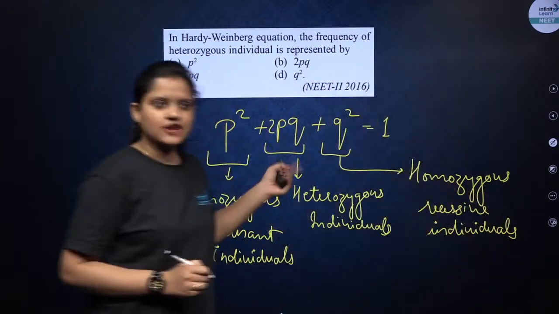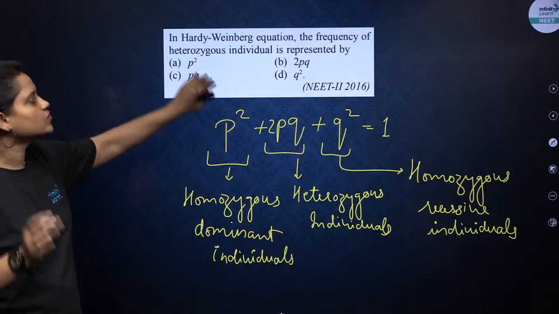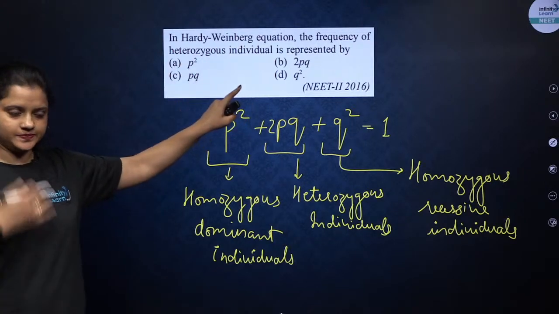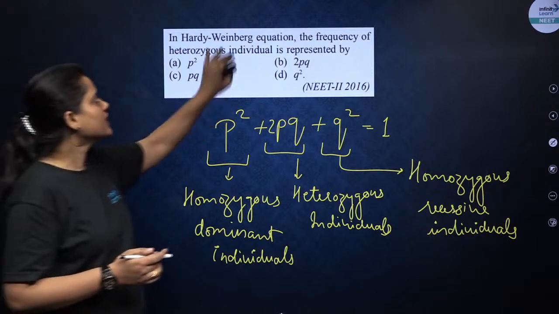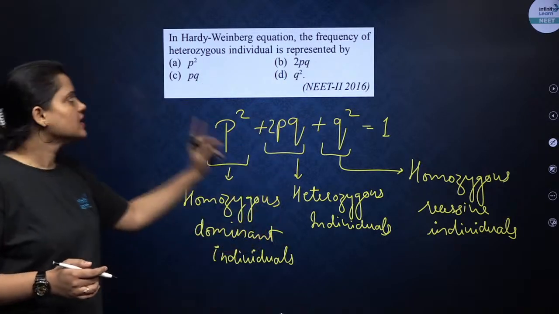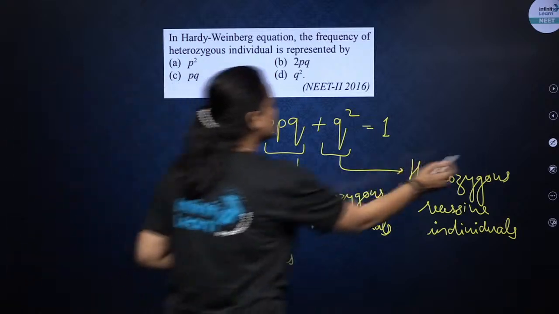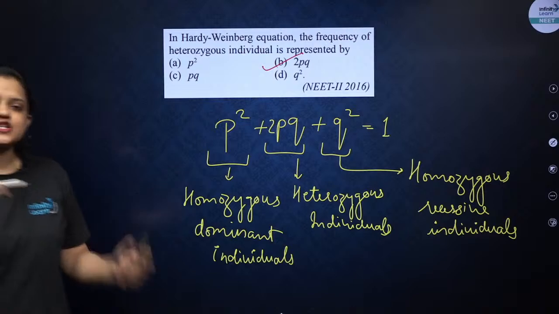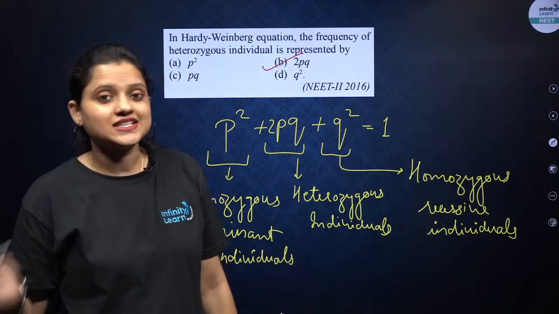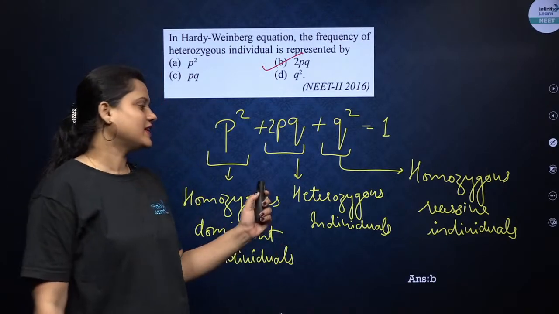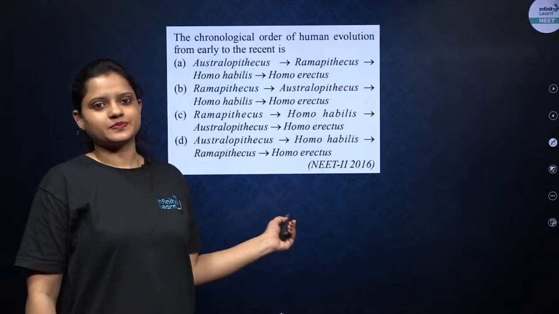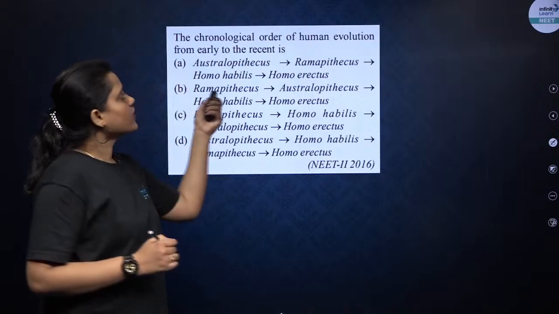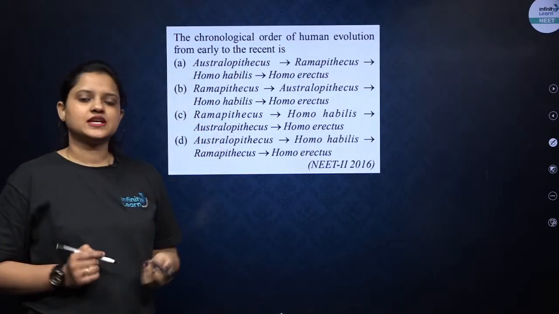Okay, so in the question what is asked? In the question it is asked that you are going to tell me the frequency of heterozygous individuals. तो क्या होगा frequency of heterozygous individual? अभी हमने देखा it will be 2pq, that is option number B. This question was asked in NEET 2016. Very good uncle, very nice. B was the correct option. Now let's move on to our next question. The chronological order of human evolution from early to the recent is.